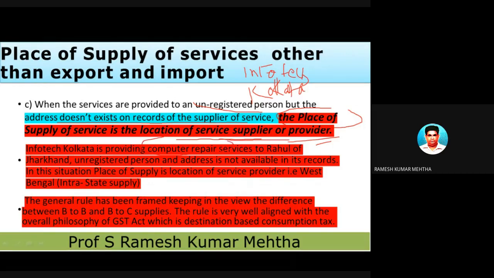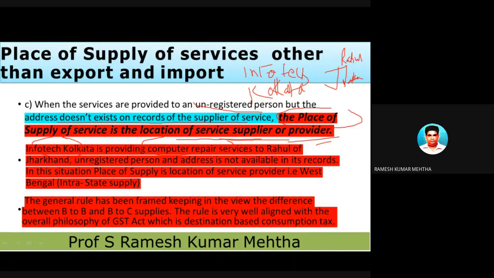Computer repair services are provided to Rahul of Jharkhand. The address of this Rahul is not available in the records at Infotech Kolkata.